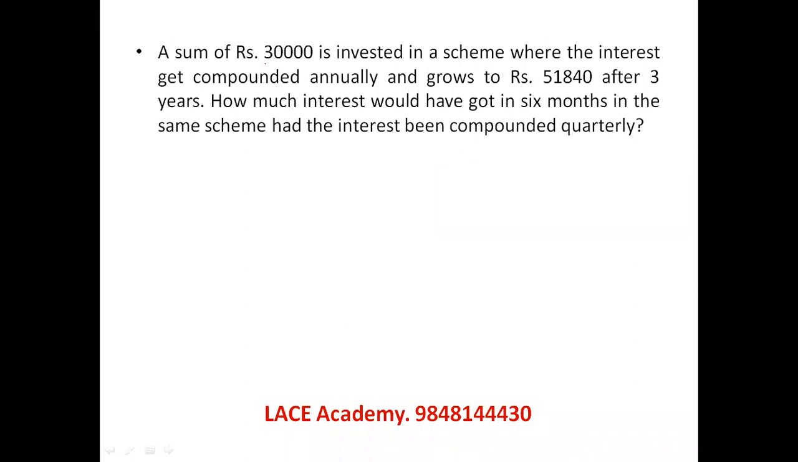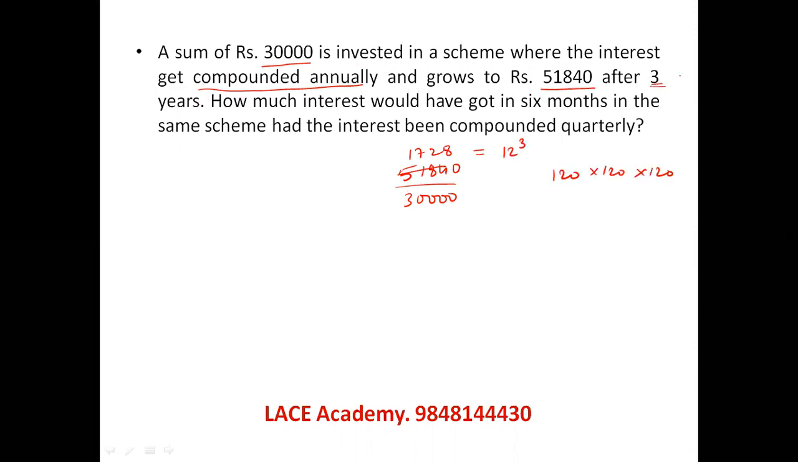A sum of 30,000 rupees is invested in a scheme where the interest is compounded annually and it grows to 51,840 after 3 years. First let us see what 51,840 is when compared with 30,000. I don't bother with zeros. I see what is happening with 51,840 divided by 30,000. It becomes 1728 when I cancel it. And 1728 is 12 cube. That means every year 120% is multiplied, because 3 years it is compounded.